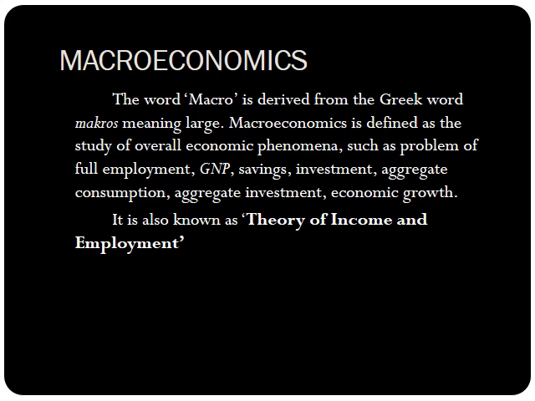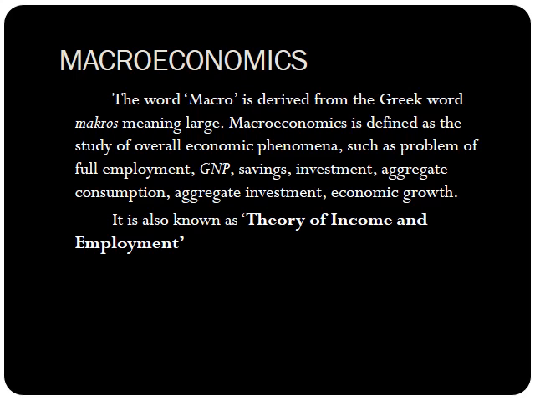Now the second branch of economics, that is macroeconomics. The word macro is derived from the Greek word makros, meaning large. And I already told you in microeconomics that doesn't mean small economics. Here in macroeconomics it doesn't mean large economics, but it means that branch of economics which deals with the aggregates of economic variables, or we can also say that it studies the aggregates of microeconomic variables.